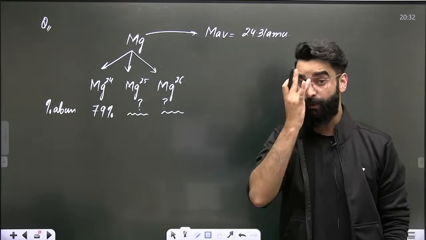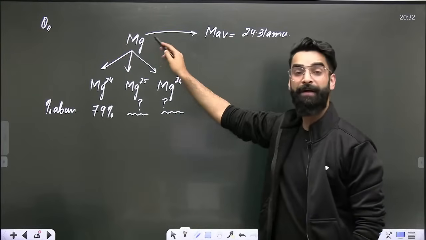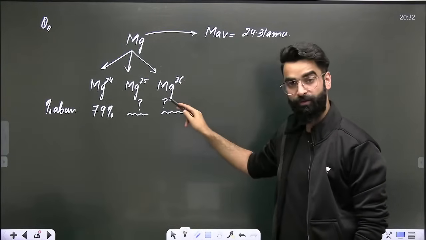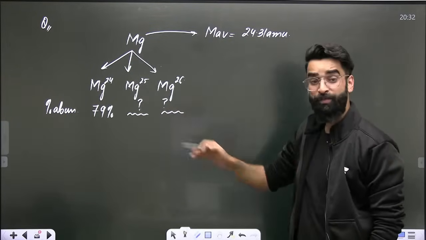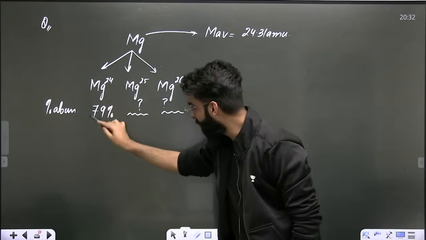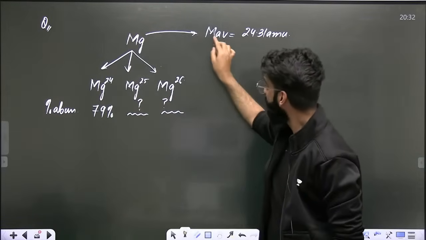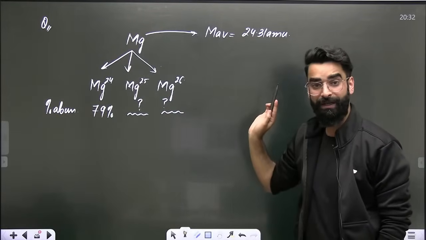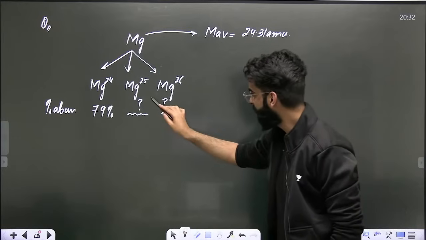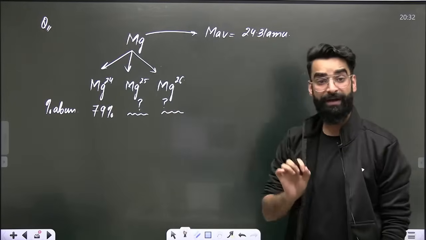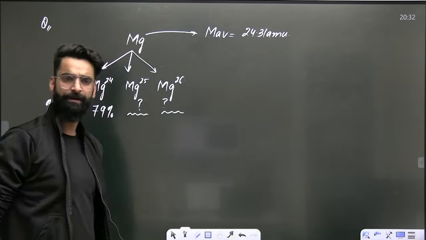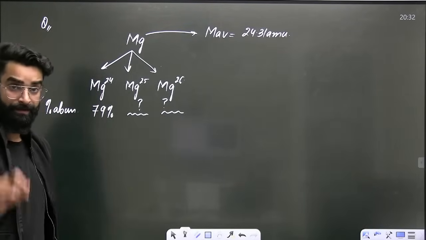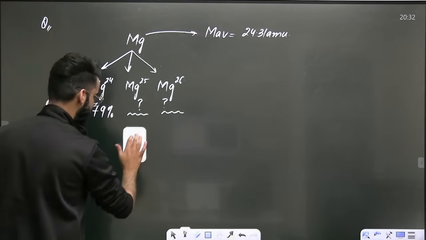Let me make you understand the question once again. You have the element magnesium, right? It has 3 isotopes, correct? Out of these 3 isotopes, I'm given the percentage abundance of one isotope, and I'm given the average atomic mass of magnesium as well. I'm supposed to calculate the percentage abundance of Mg25 and Mg26. Can you try it out? See how you're going to solve this sort of question if it comes.